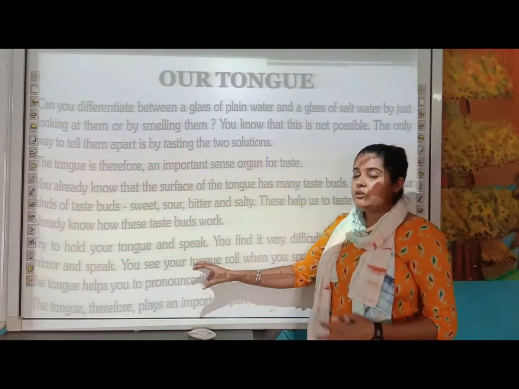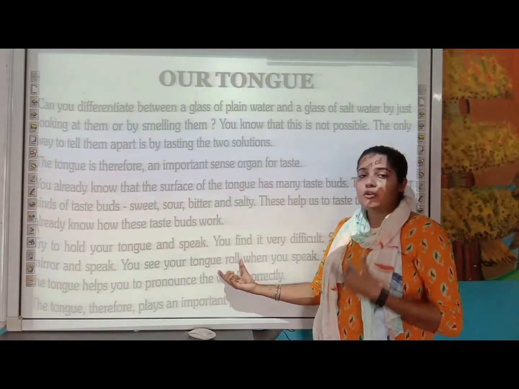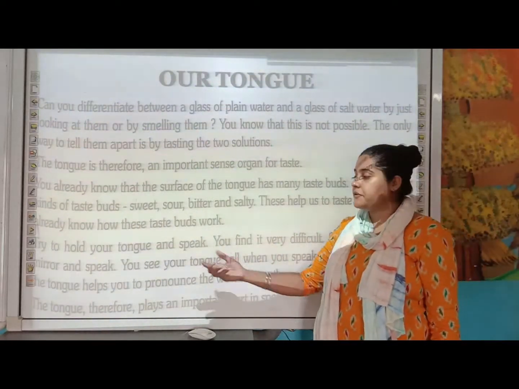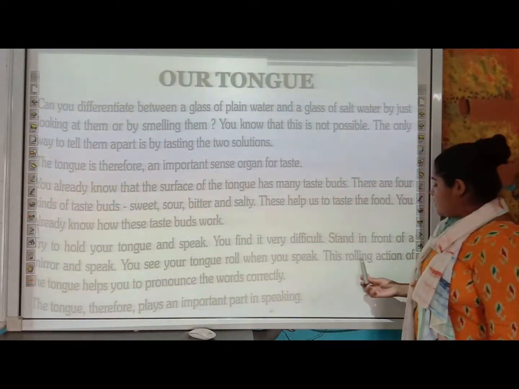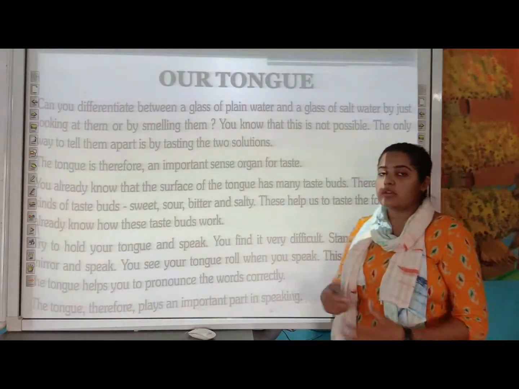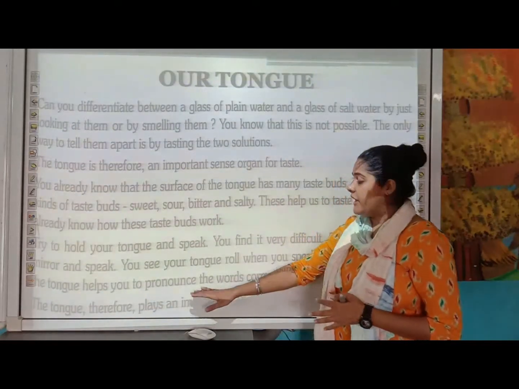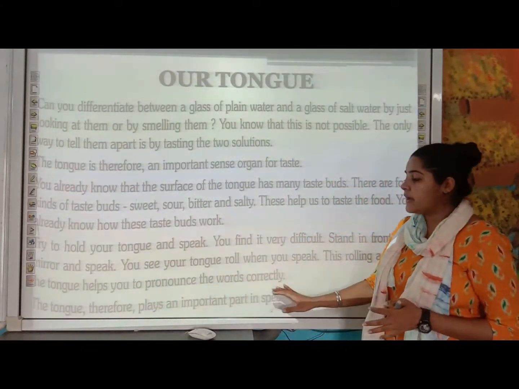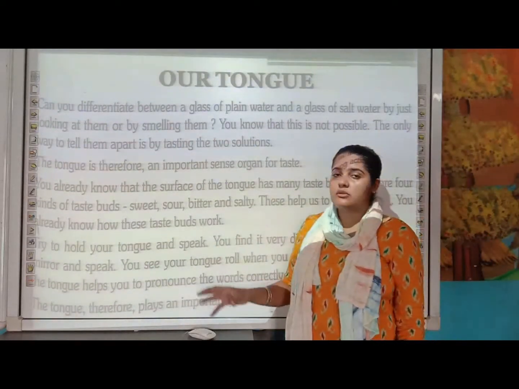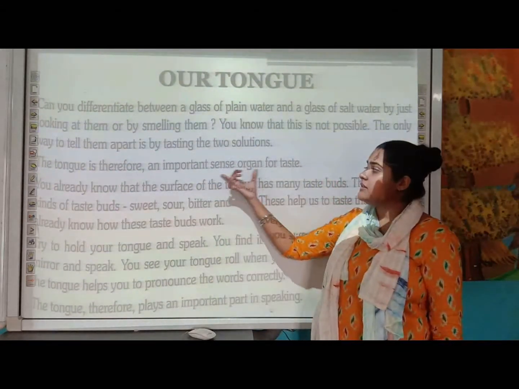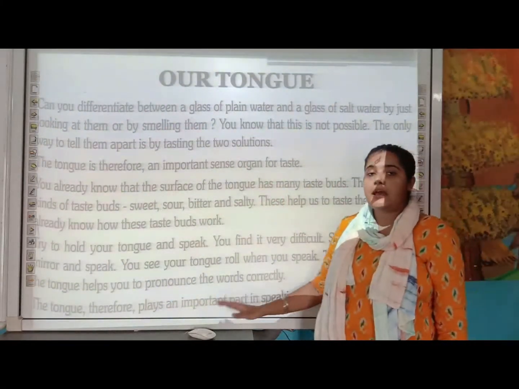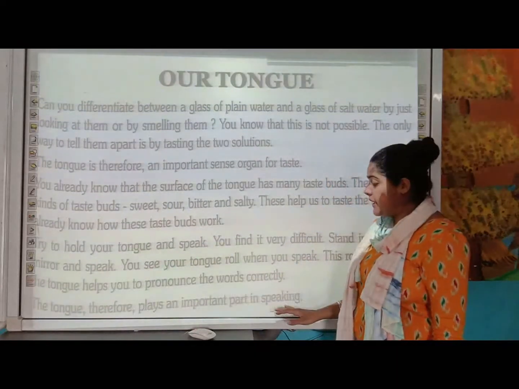This rolling action of the tongue helps us to pronounce words correctly. So the tongue is a very important sense organ for taste, and it also plays a very important part in speaking.